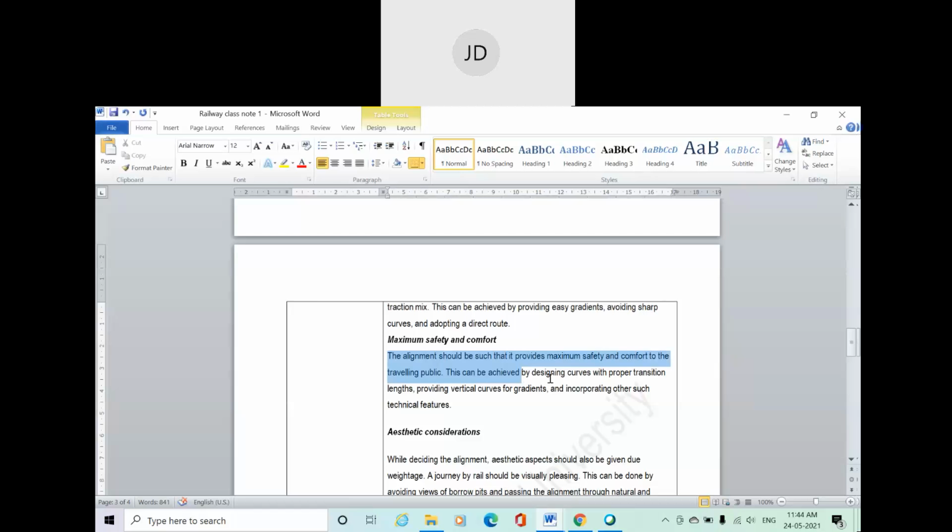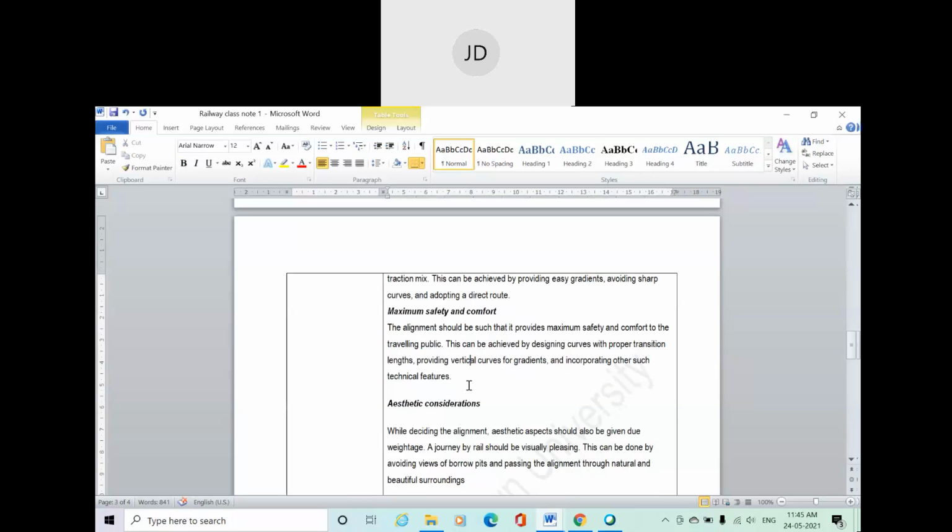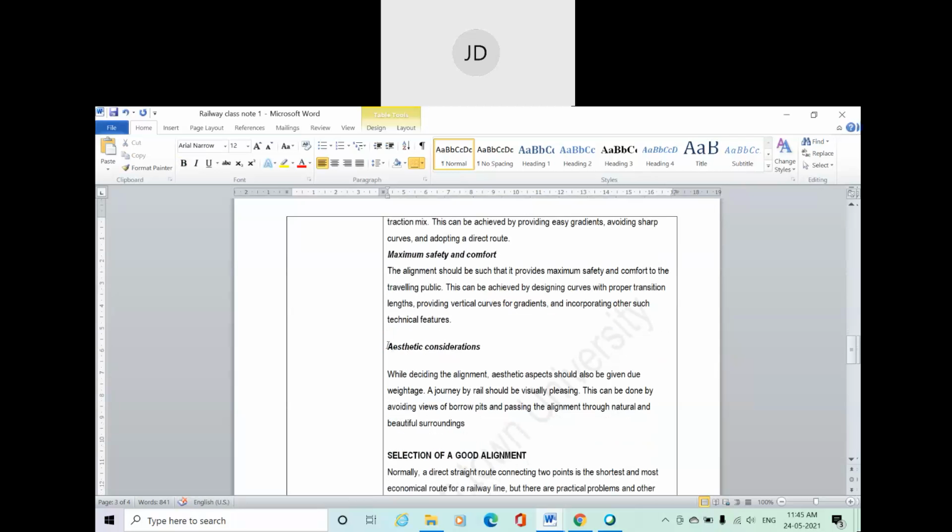We have to design them in such a way that there should not be any inconvenience faced by the passengers inside a train. So in deciding a perfect alignment, you have to ensure the safety and comfort of the passengers within a train.